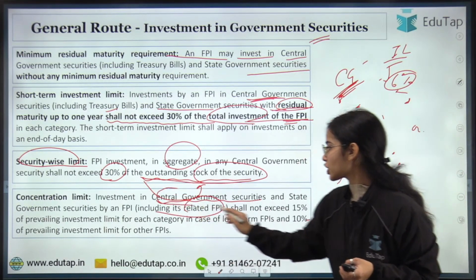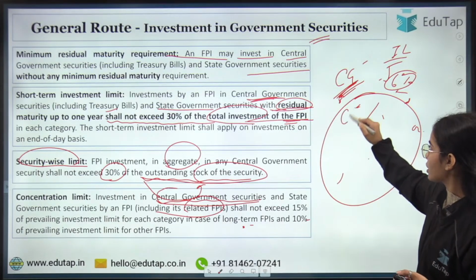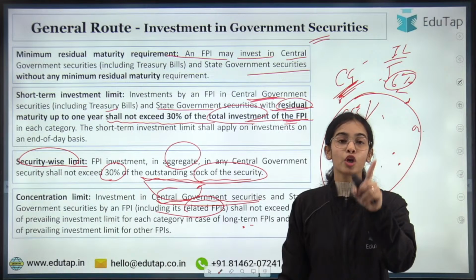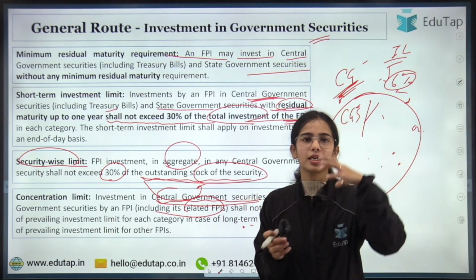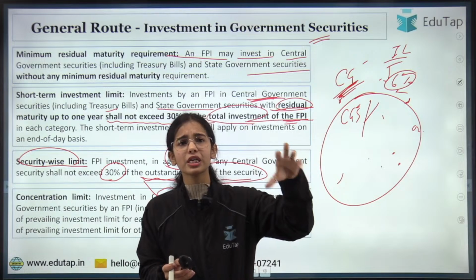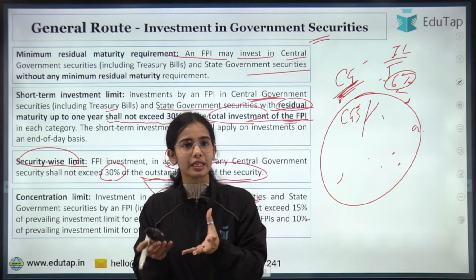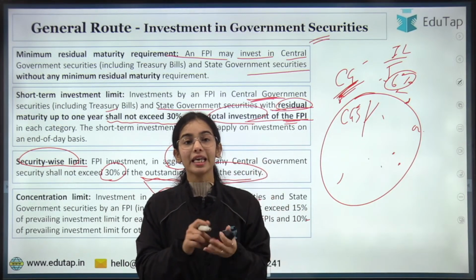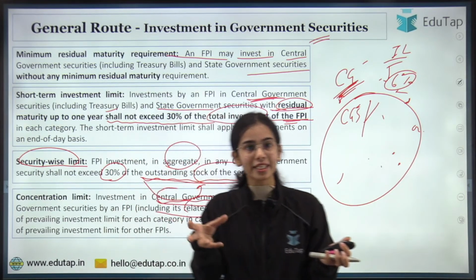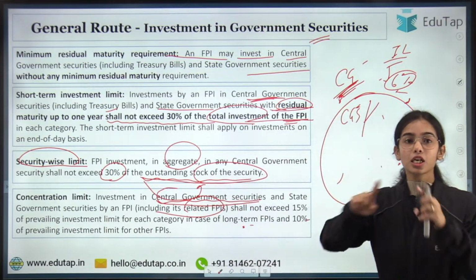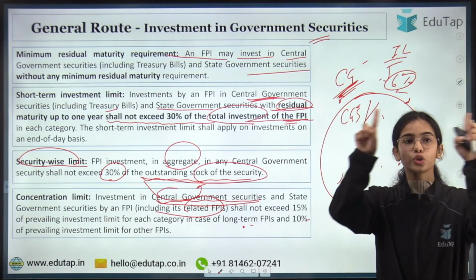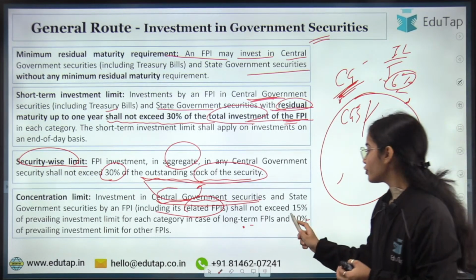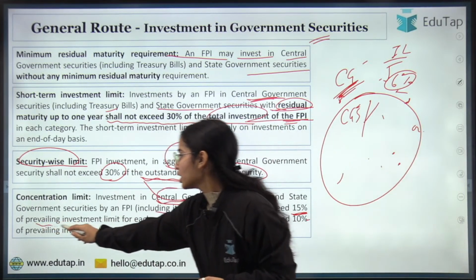Investment in the total of central government securities or the total of state government securities by a single FPI should not exceed 15% of the prescribed investment limit.